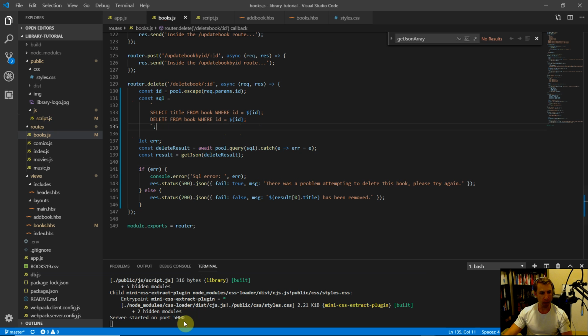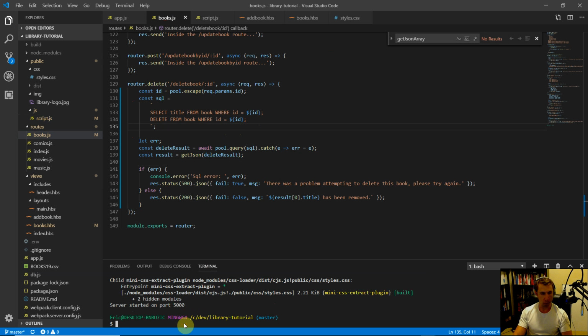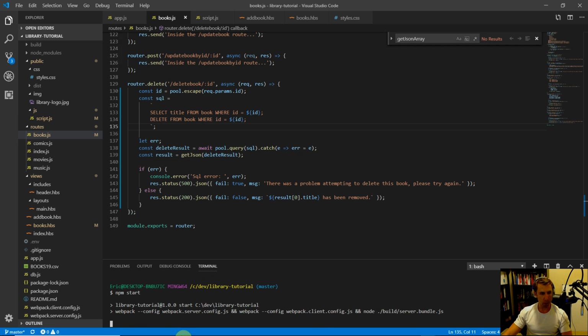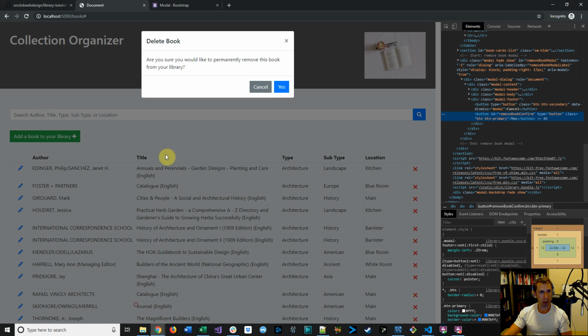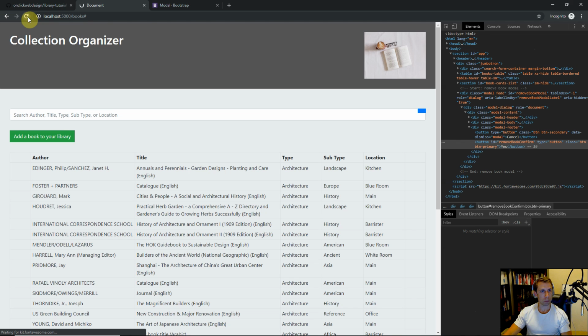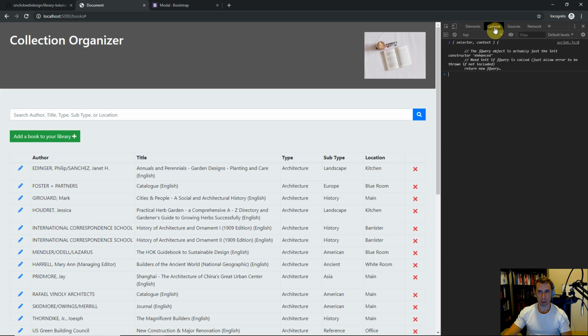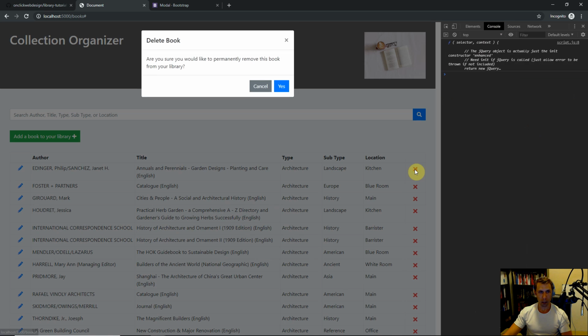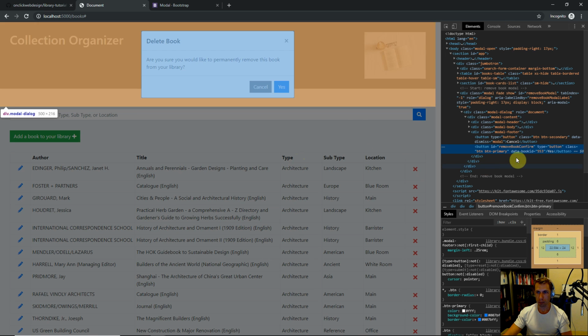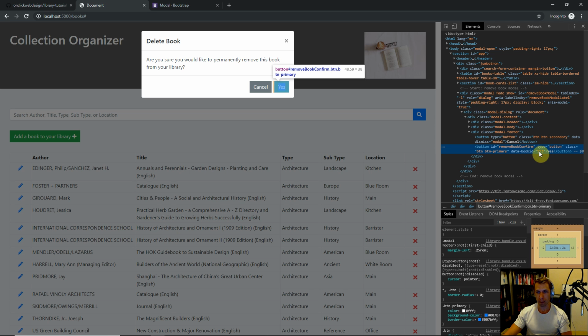So let's go ahead and stop our server, Control-C, and then do an npm start to start it back up. Let's go back to the page and let's do a refresh here. And let's see if we can get rid of this first book here. So first I'm gonna pull up the console here. Click here. Yes, I'd like to delete it. Actually, first let's inspect our yes button. And there we go. Data book ID is 553.